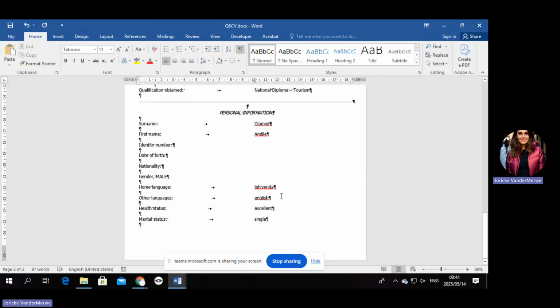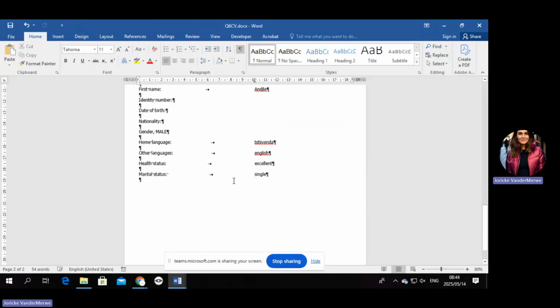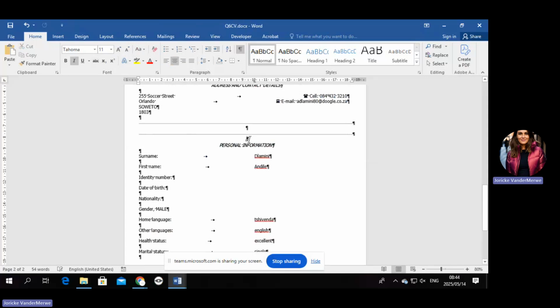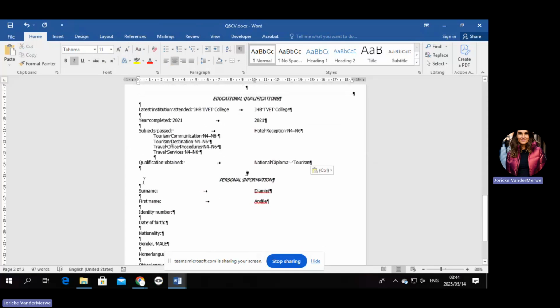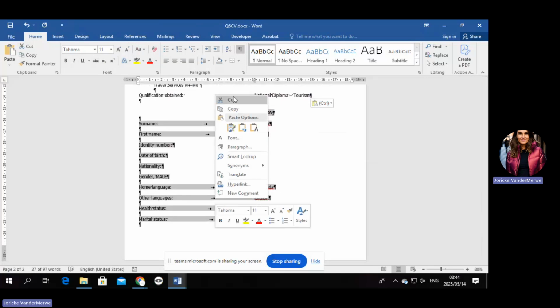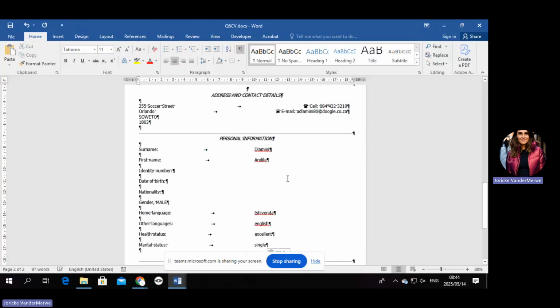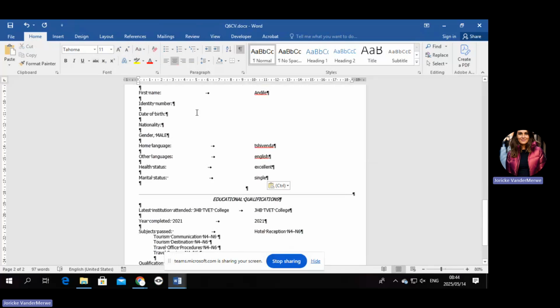All right, darlings. Then what they want, you all know what transpose means. They want you to take all of this, right click, cut, and paste it here. And then they wanted you to take all of this, right click, cut, and paste it there in between. Okay. It's not difficult.